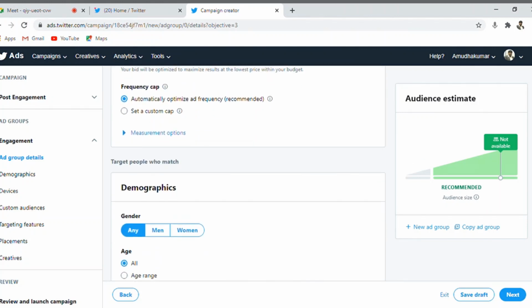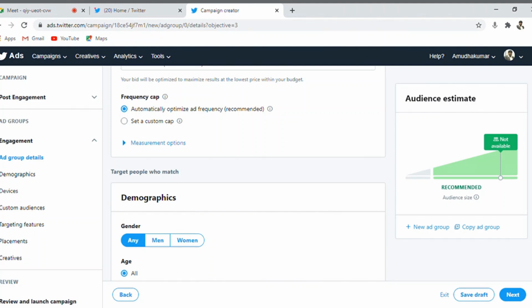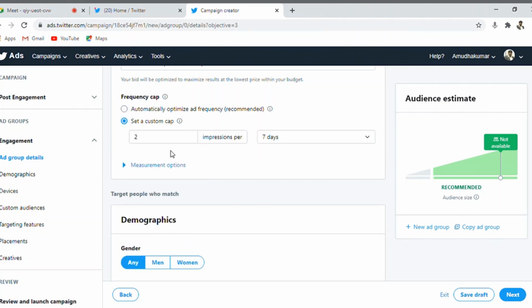Frequency capping is how many times your advertisement is to be shown to other people. If you want to show it to people fewer times, you can configure a custom cap. By default it is 2 impressions per 7 days. So for the whole 7 days, an advertisement will be shown to the same user only 2 times. If you think showing it to the same user several times will help you, you can set it to 7 times in 7 days, so approximately 1 time per day. By default it is 2.